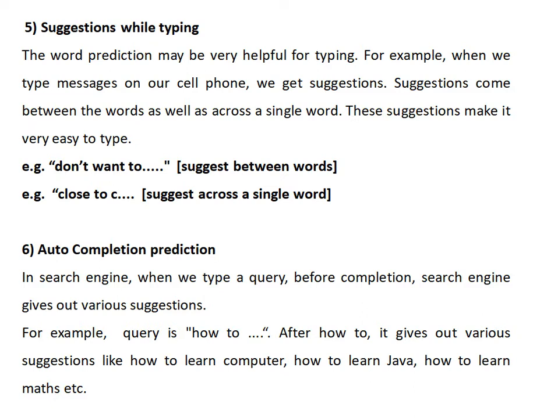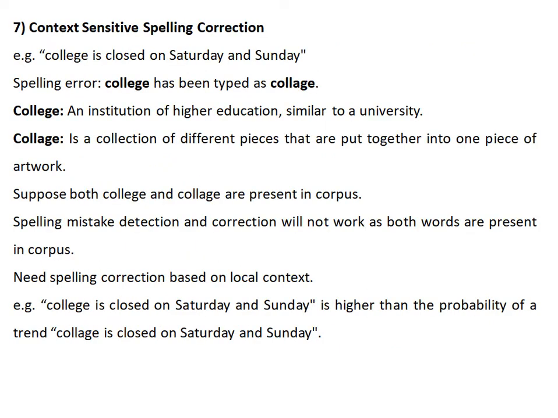Next is auto completion prediction, which is similar to the fifth, that is suggestions while typing, but it is explicitly used in search engines. In a search engine, when we type a query, before completion the search engine gives out various suggestions. For example, for the query "how to", after "how to" it gives out various suggestions like how to learn computer, how to learn Java, or how to learn maths, etc.